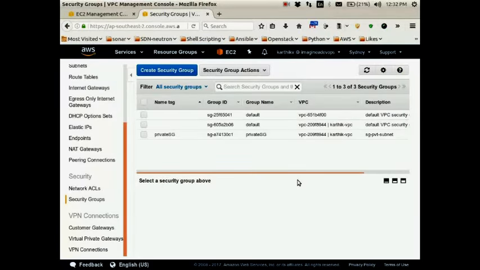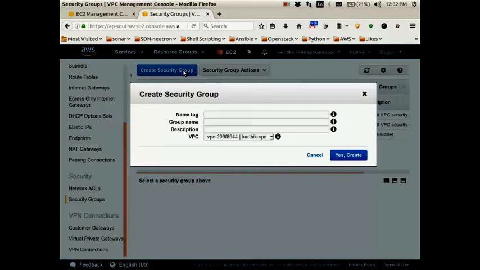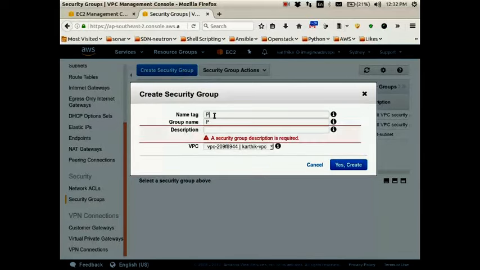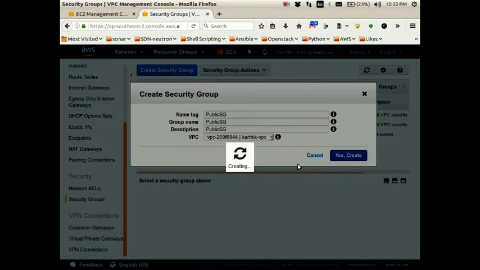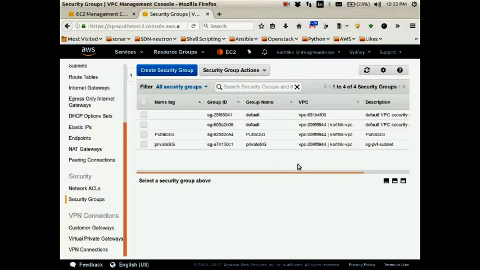So I have created a private security group, and I will create a public security group. Okay, so I have created 2 security groups. So are all the requirements satisfied?